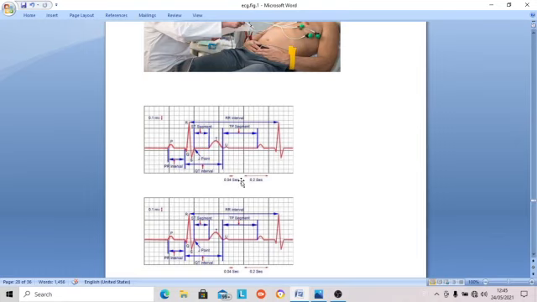Now let us see the segments. A segment is always an isoelectric line. It is not shown here. The PR segment is from the end of the P wave to the beginning of the QRS complex. So 1 and 2, the PR segment is 0.08 second, whereas the PR interval is 0.12, 0.13 second, because it includes the P wave also.